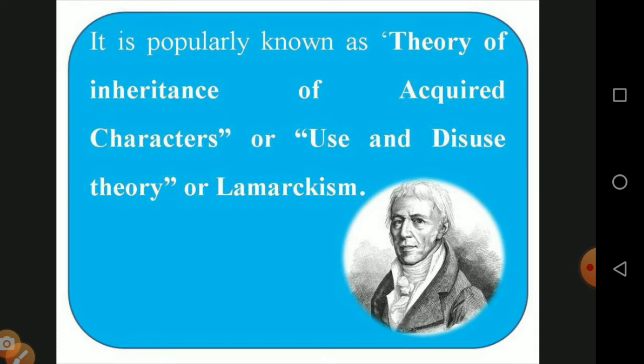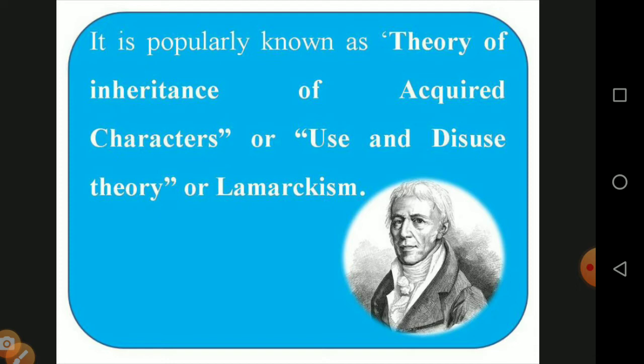The theory is popularly known as the theory of inheritance of acquired characters. Inheritance of acquired characters means we get some new character according to our need, or lose it if it is not needed. That is called an acquired character, or the use and disuse theory, or Lamarckism. All are the same name.